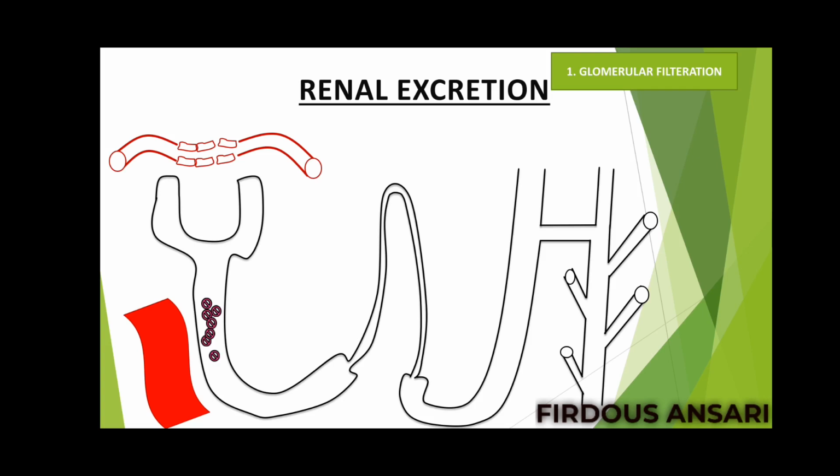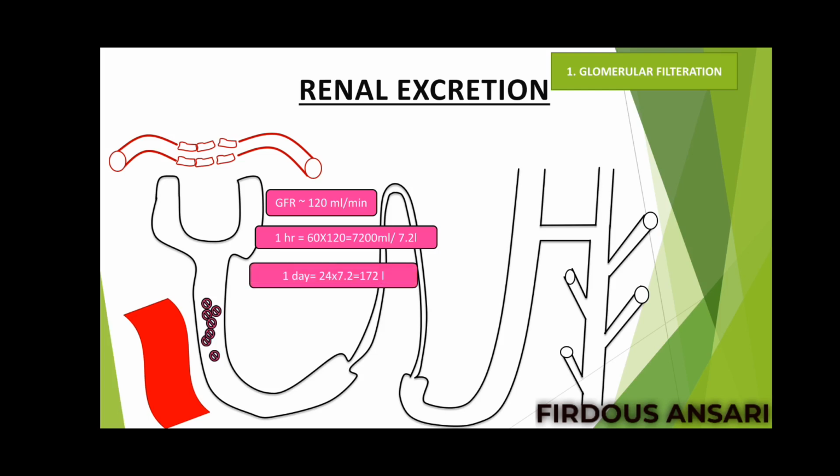Now you might know about the glomerular filtration rate, which is approximately 120 ml per minute. It means in 1 minute 120 ml of blood is getting filtered over here. So in 1 hour it is almost 7200 ml, or 7.2 liters, and in one entire day it will be nearly 172 liters. So 172 liters of blood is getting filtered in 1 day.